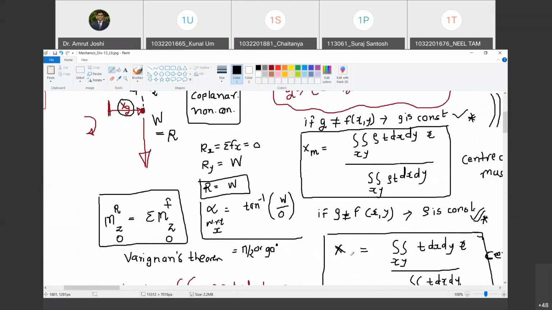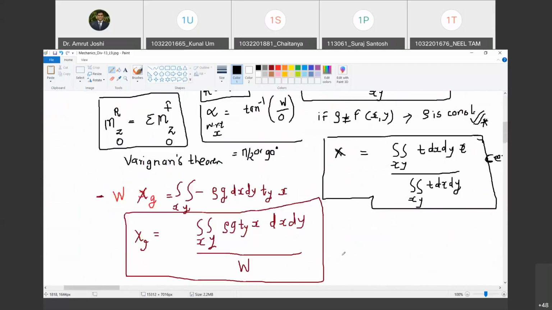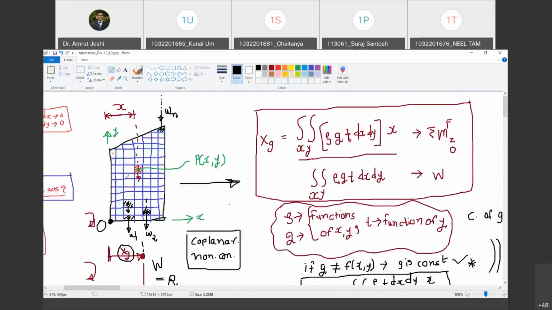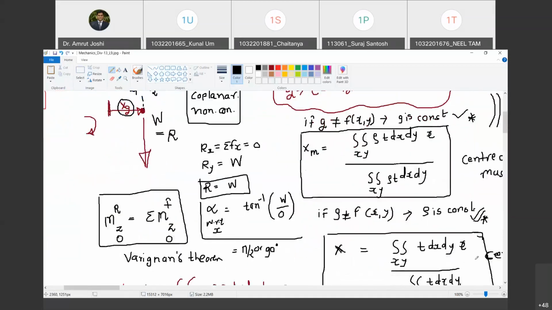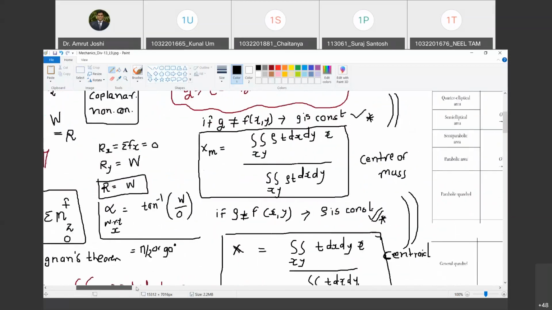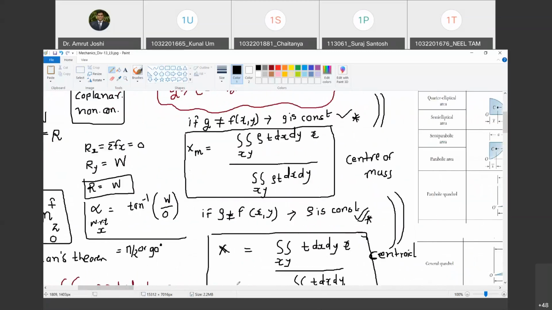So finally, why did the centroid topic suddenly come in the middle? Because the definition of centroid begins with locating the point where the entire weight of the body acts. We come across situations where rho and g are constants. So therefore, we use the words center of gravity and centroid interchangeably. Whenever you use the word centroid or center of gravity, they mean the same when rho and g are constant.